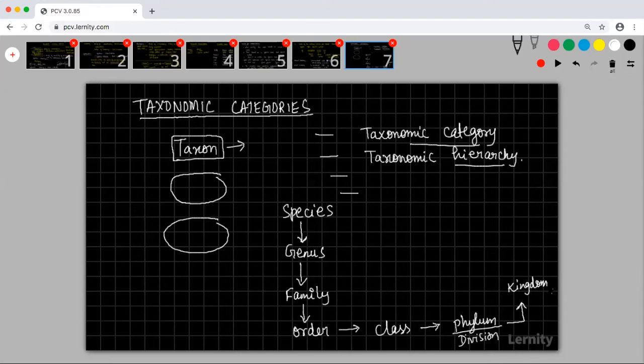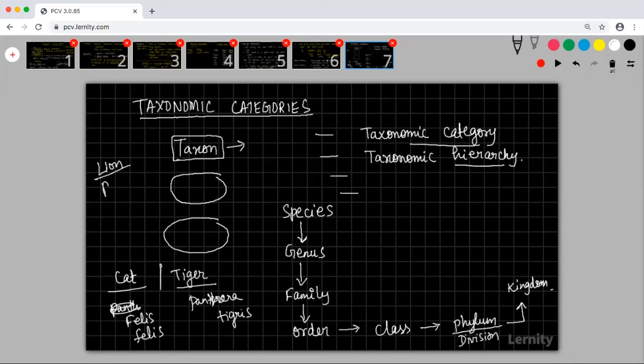So let me try to tell you what it is. Let us talk about two things. One is your cat and the other one is your tiger. Tiger is Panthera tigris. And cat is Felis, sorry, Felis felis. And let us also take lion. Lion is Panthera leo. What is it indicating?